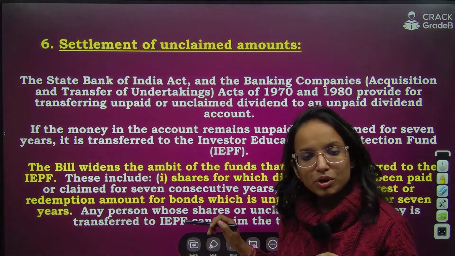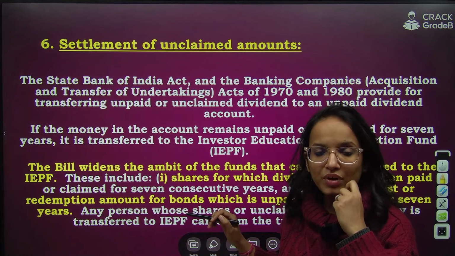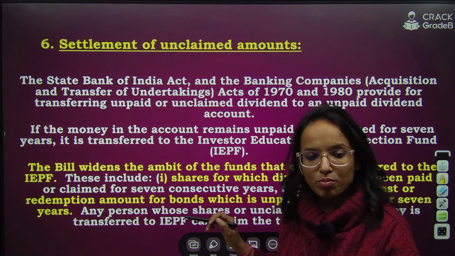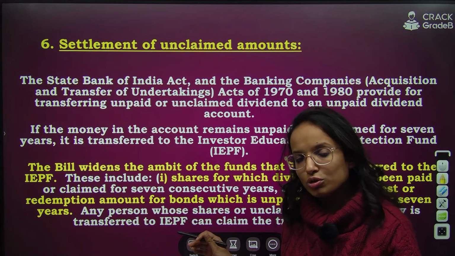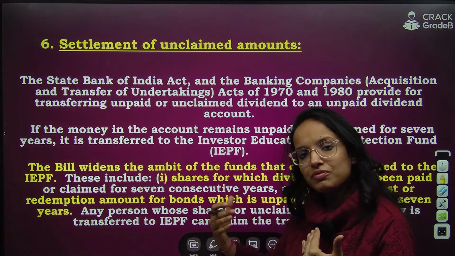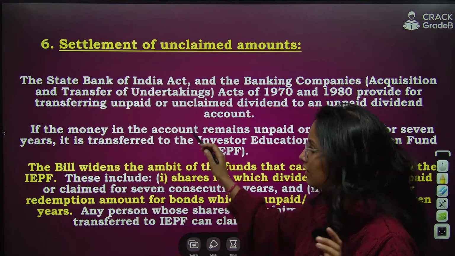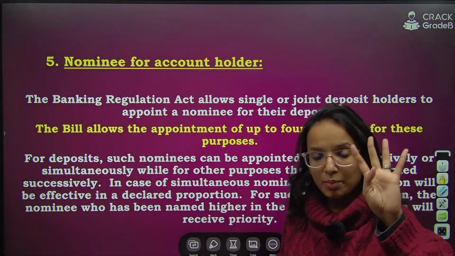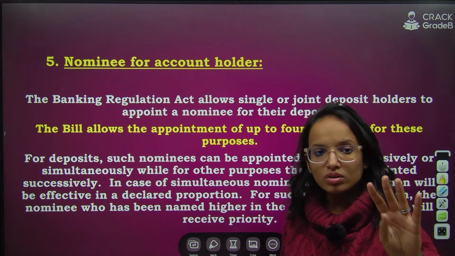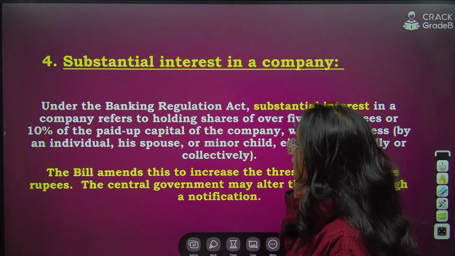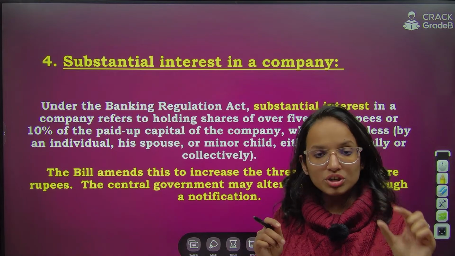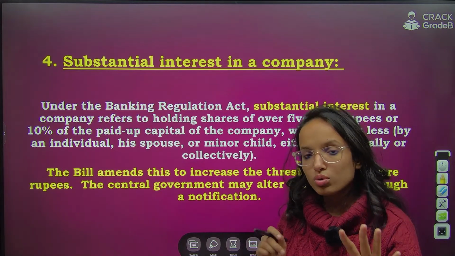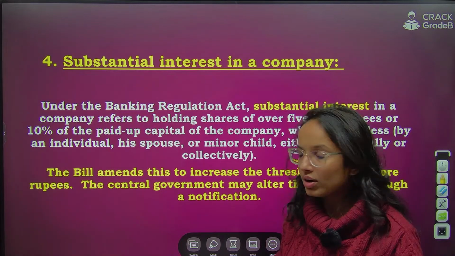Settlement of unclaimed deposits: such unclaimed funds, like any interest on the bond, dividend on the share, etc., will also be transferred to this fund, which can be further accessed by legal heirs, right? Nominees: up to 4 you can appoint for individual or joint account holders. Substantial interest: your shareholding has to be at least 2 crores in a company. That will be called a substantial interest.